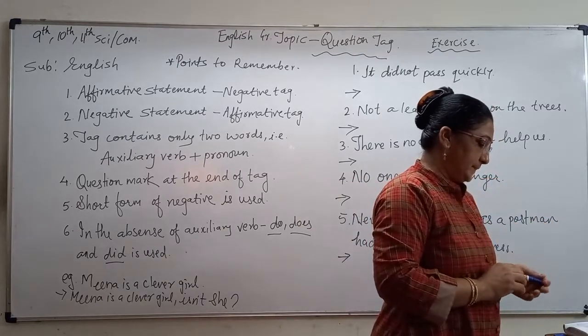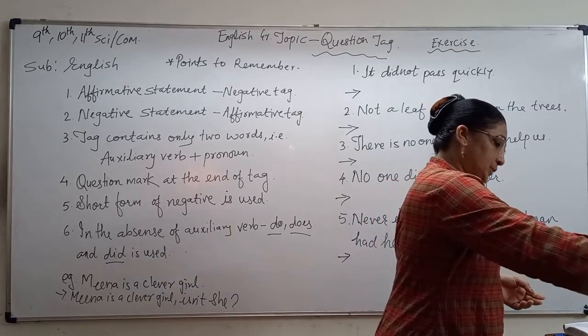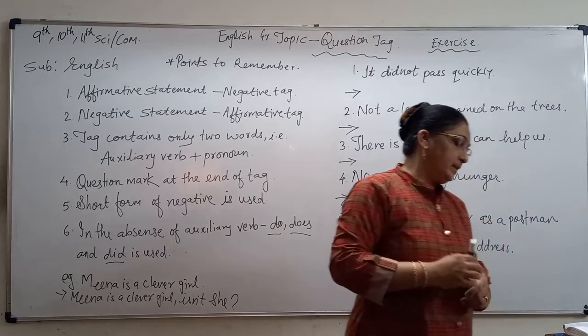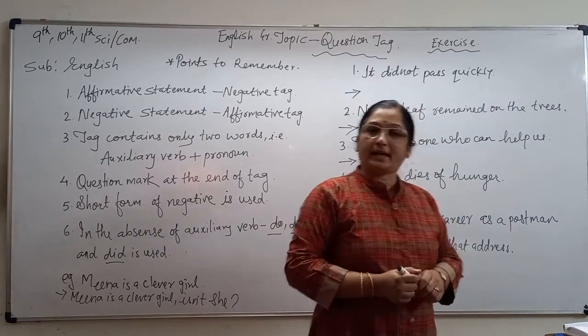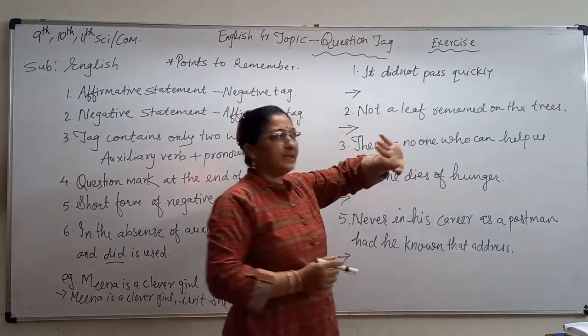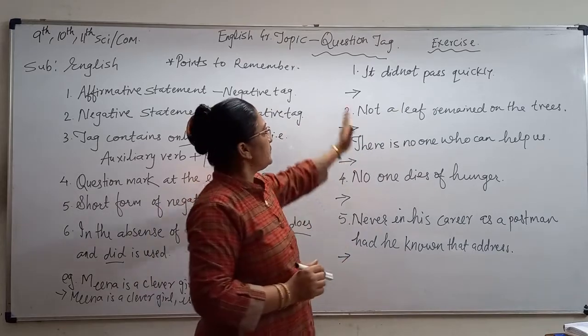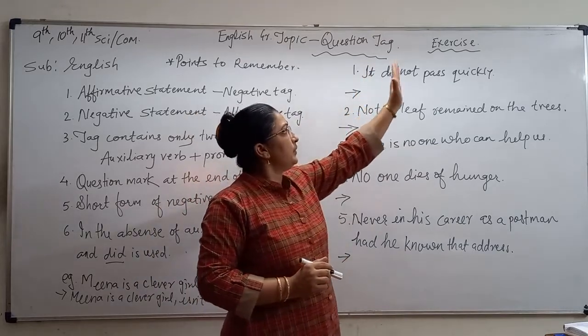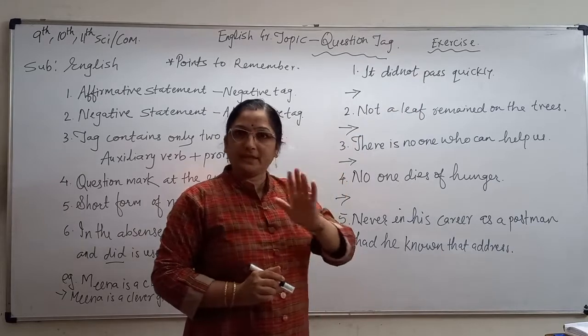Now students, see, here you can use the question tag according to the tense they are having. So here I will write the answers parallelly. Now see, it did not pass quickly. This is the question.